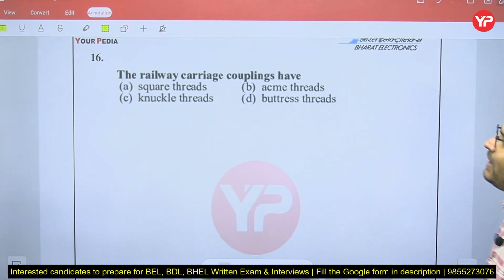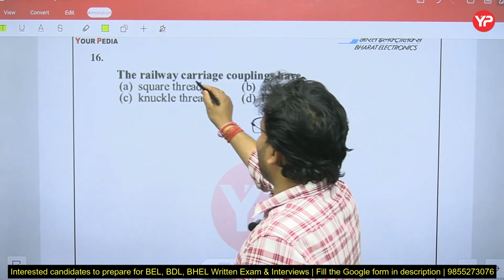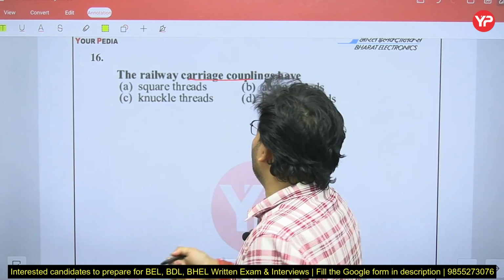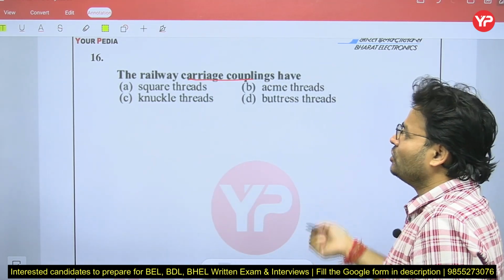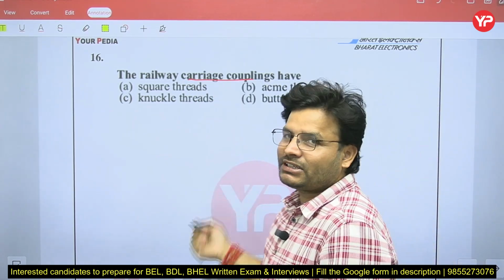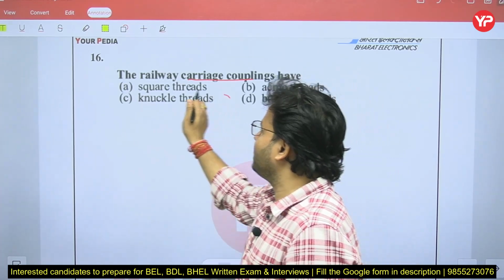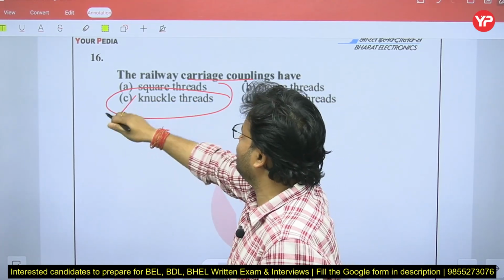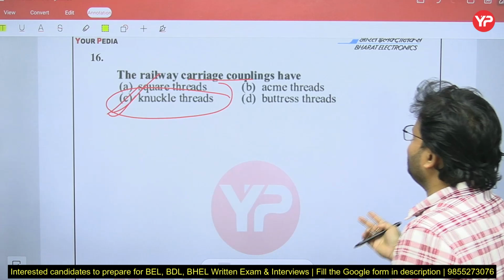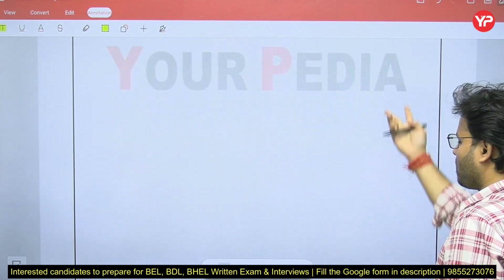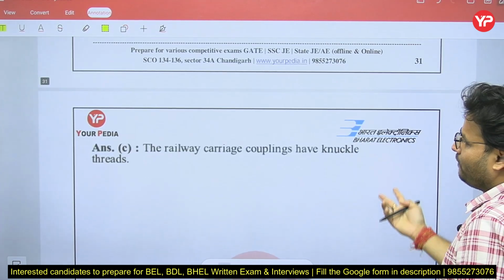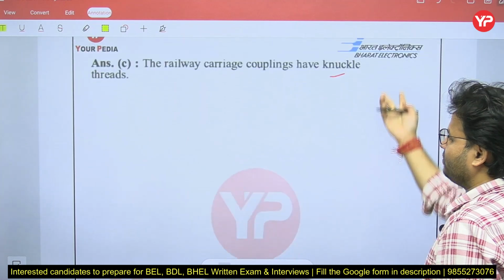Next, railway carriage coupling has a square thread, acme thread, knuckle joint, or buttress thread. So what could be the answer, my dear friends? Railway carriage coupling has which type of joint? So we can say the railway carriage coupling basically has the knuckle thread. So C for Chennai is the right answer.